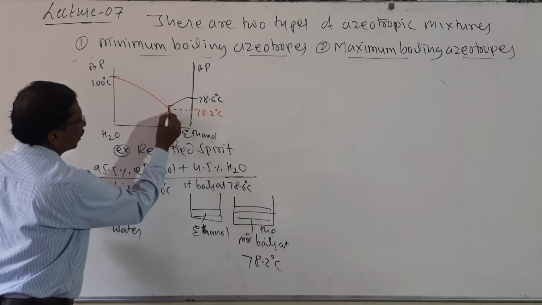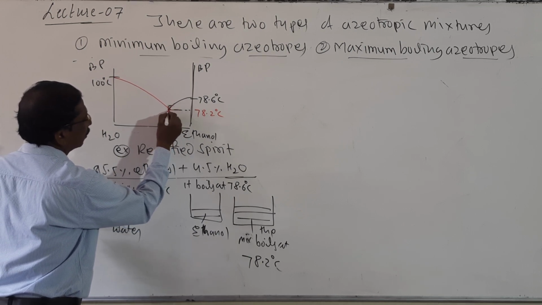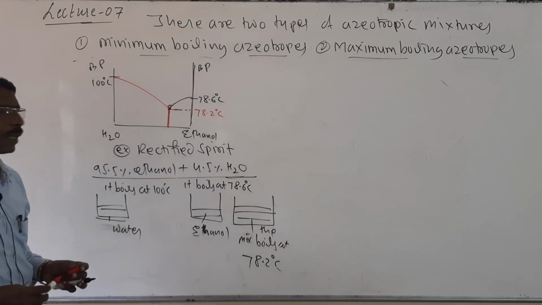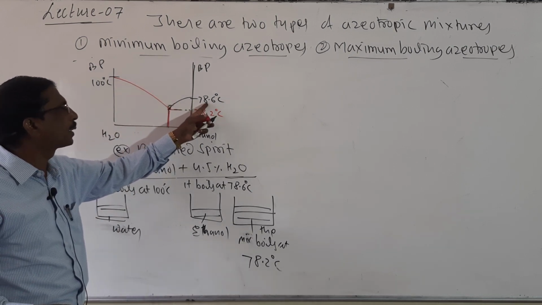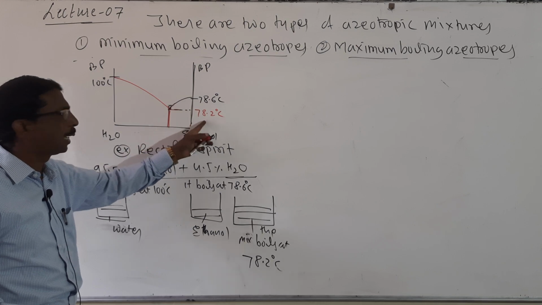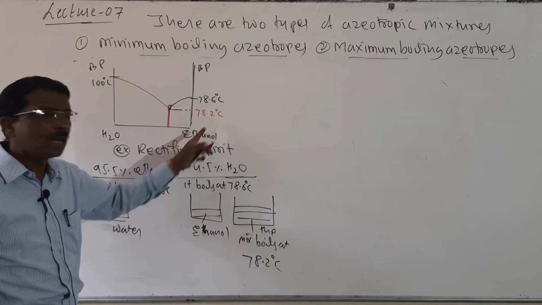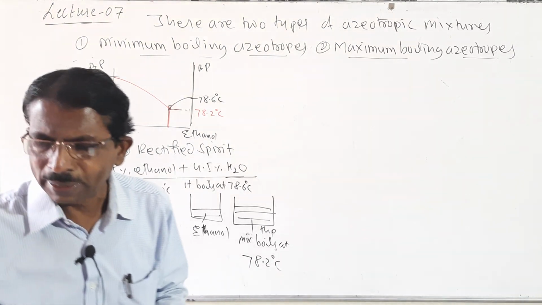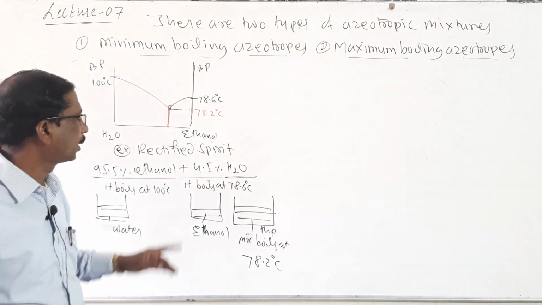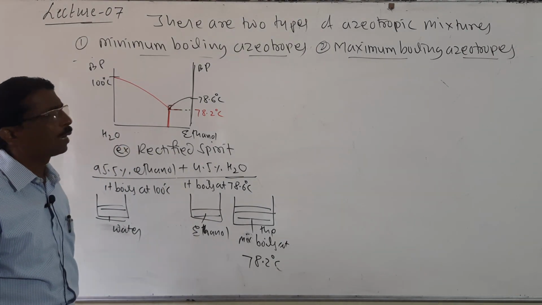It is the boiling point here. So look here, students. When it is 100 degree centigrade, 78.6 degree centigrade, when both the components are mixed, it boils at 78.2 degree centigrade, but both the components boil, and these cannot be separated by fractional distillation. It is called as a minimum boiling azeotrope.